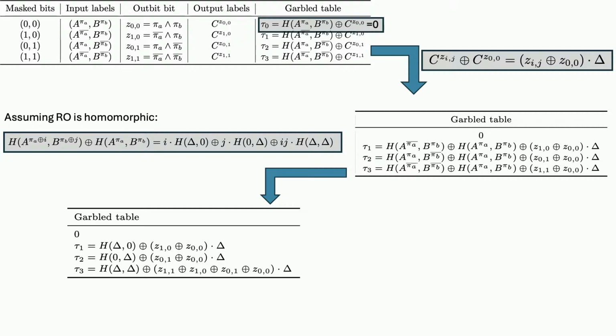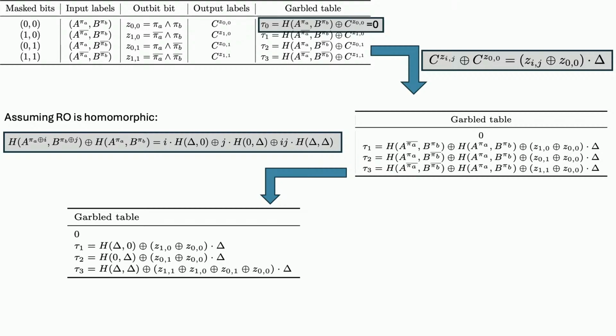Once we have this, we can cancel out many terms in this table. In the first row, the second parts are the same, and the first parts differ by 1, because this is pi bar and this is pi. So we get the hash of delta comma 0, followed by the rest of it. Similarly, you can apply the same homomorphism on all of the rows, and once we apply it to all of the rows, we get this simple formulation.